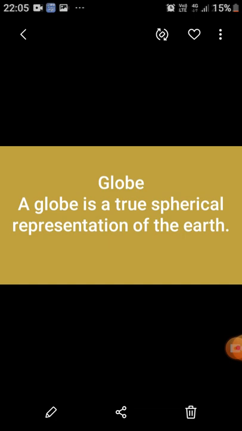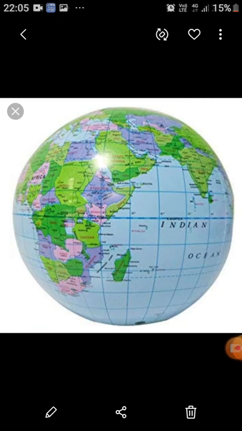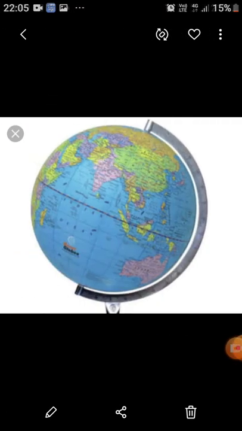You all have studied, students, about globe in your previous classes, that is from class 3rd, 4th and 5th. We all know, students, a globe is a true spherical representation of the earth. Here you can see. Now, the earth we live on is a very big planet, isn't it, students? Locating a place on its surface is a difficult task. It's not very easy.